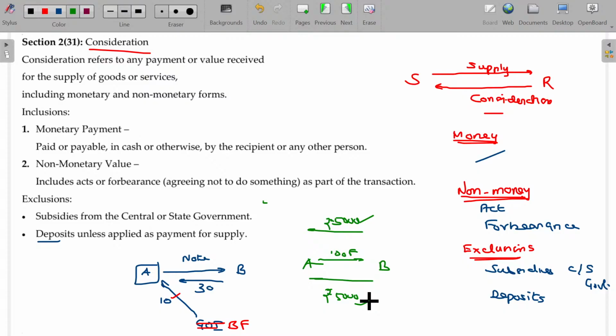Okay. In some other cases, this amount is separate and consideration is separate. Advance is refundable. What happens in case of cool drinks? If you purchase a cool drink, probably they will charge 50 rupees for the bottle. Then they supply the cold drink. After returning the bottle, you'll get 30 rupees back.